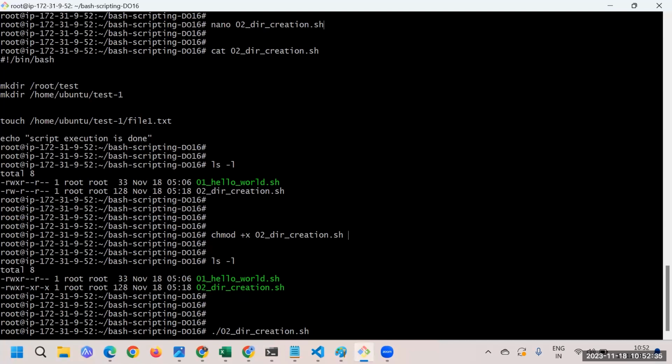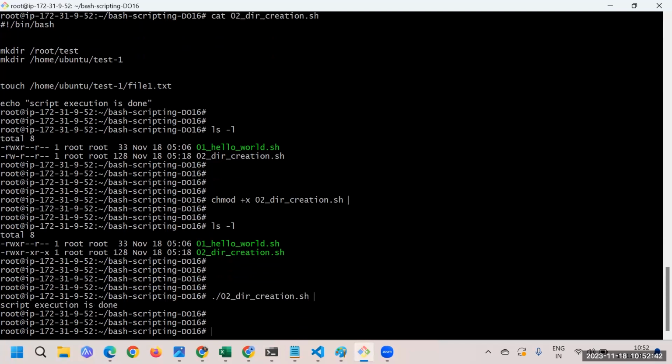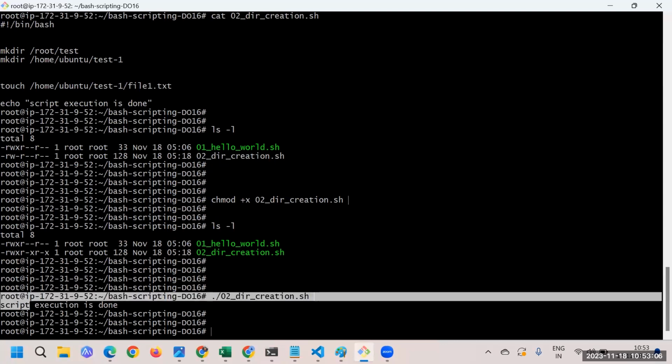Great. Now I'll go ahead and execute this particular script. Let me press enter. You know that the mkdir command and touch command don't have output, and a lot of commands don't have output. So in some cases we should mention the echo command also, just for our visibility.